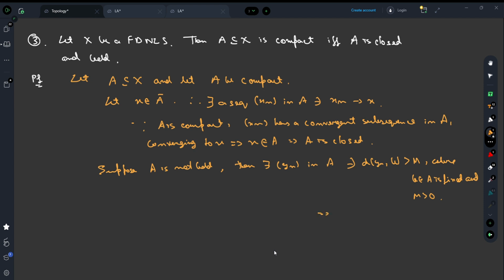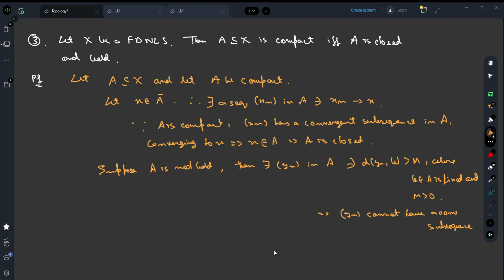But what does this imply? This implies this sequence Yn cannot have a convergent subsequence. Right? Because its distance from B is constantly increasing. It cannot have a convergent subsequence, because if it is a convergent subsequence, the elements of the subsequence must come closer as you increase the value of the second index, but that cannot happen.